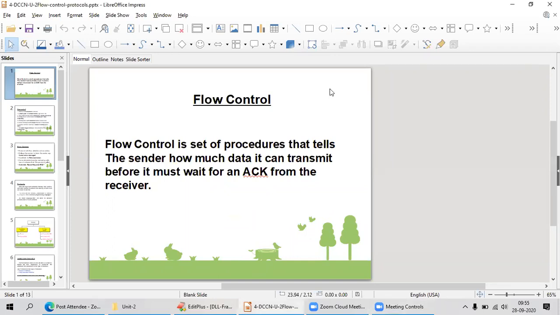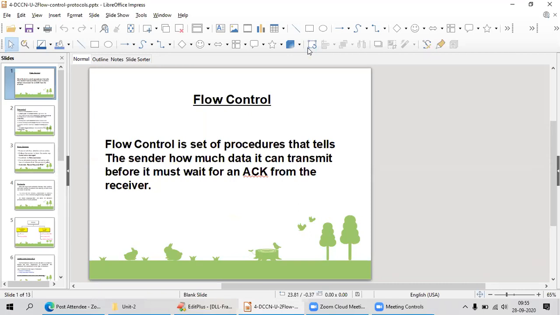What will happen if I am sending 10 frames per second, but the receiver is capable of only 2 frames per second? In this case, I will send 10 frames to the receiver end, and my channel or my link would be busy with those 10 frames. Why? Because my receiver is not capable of taking them.